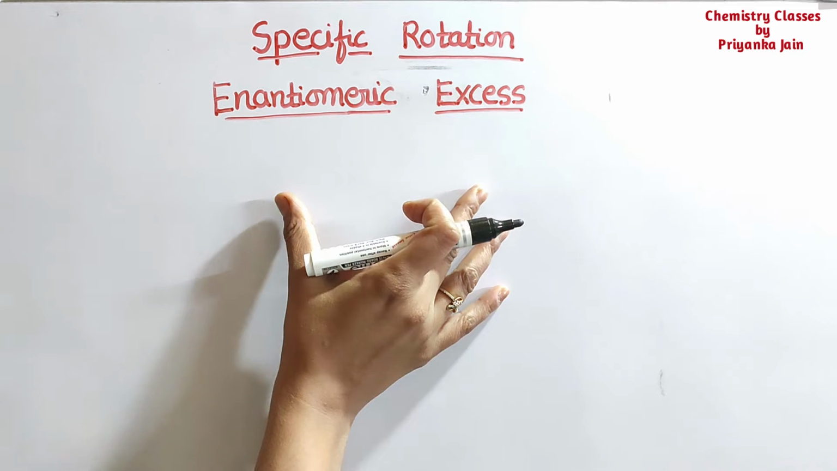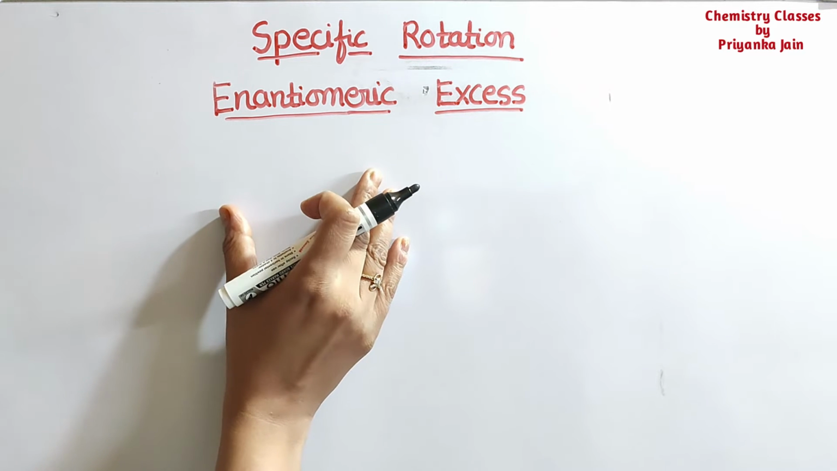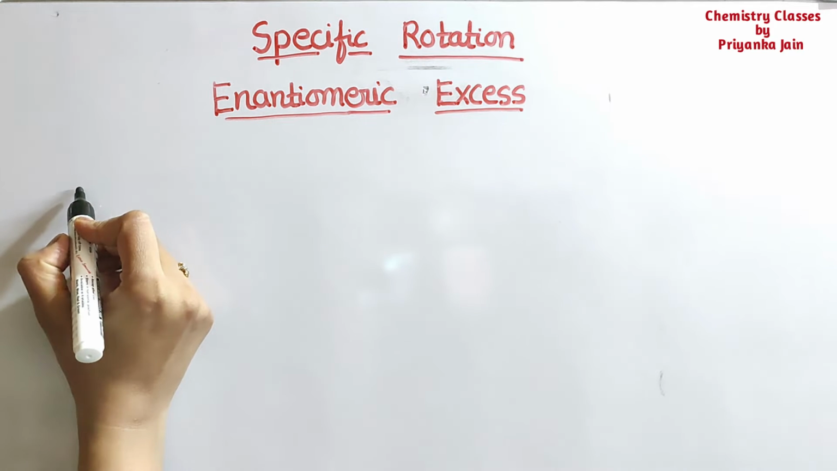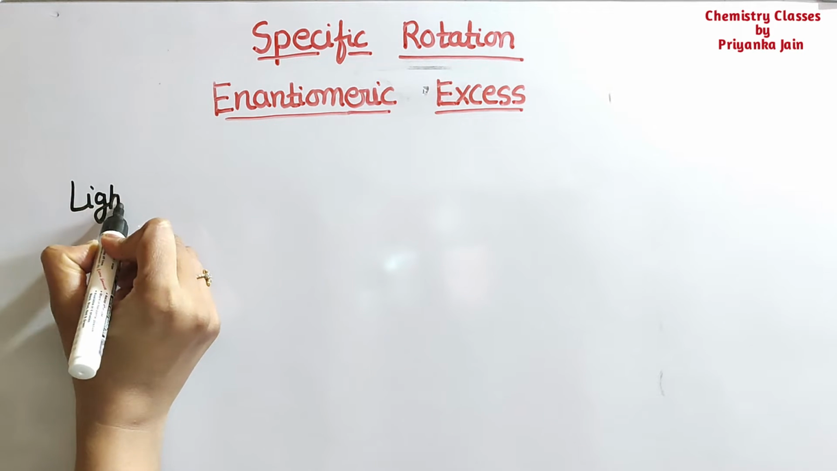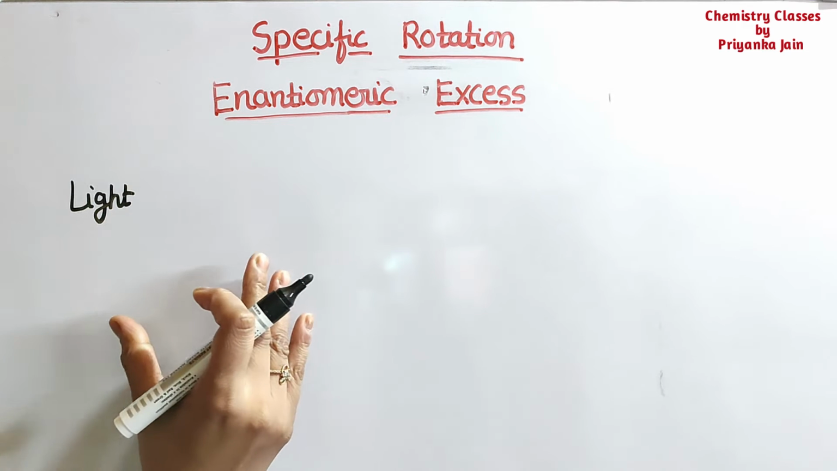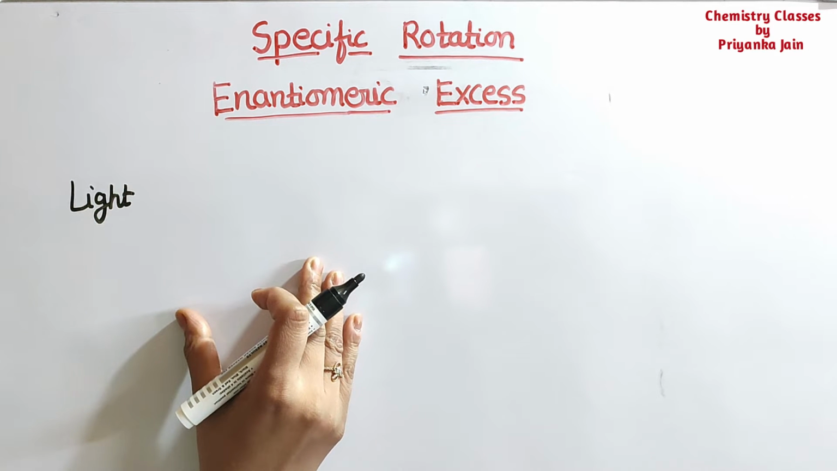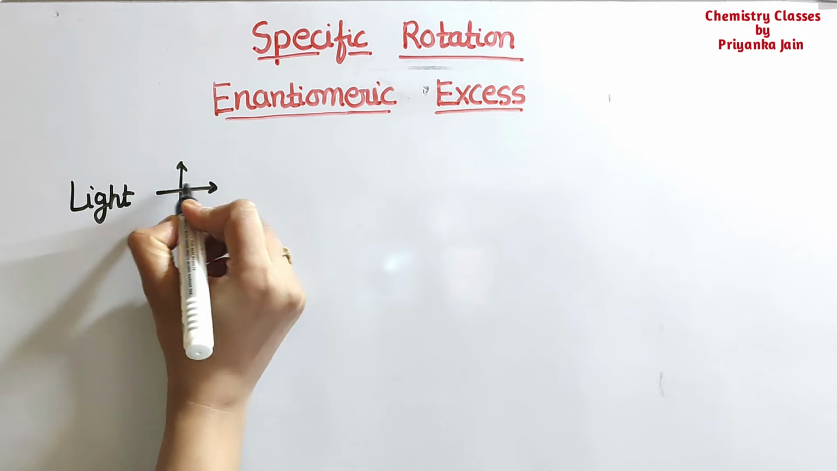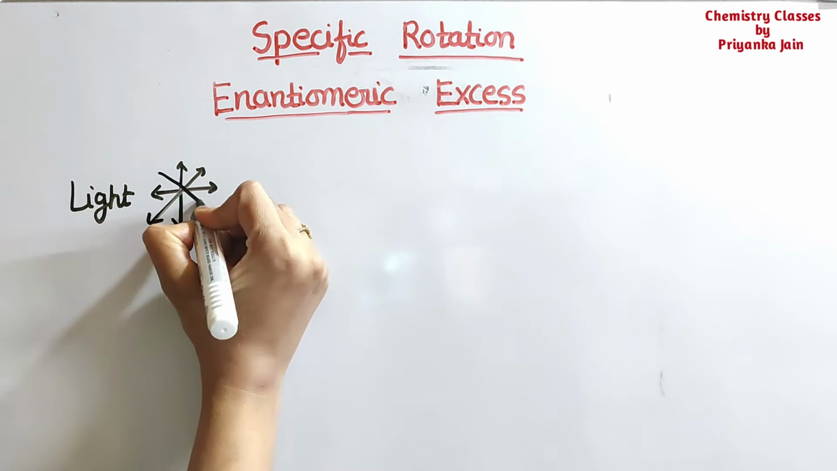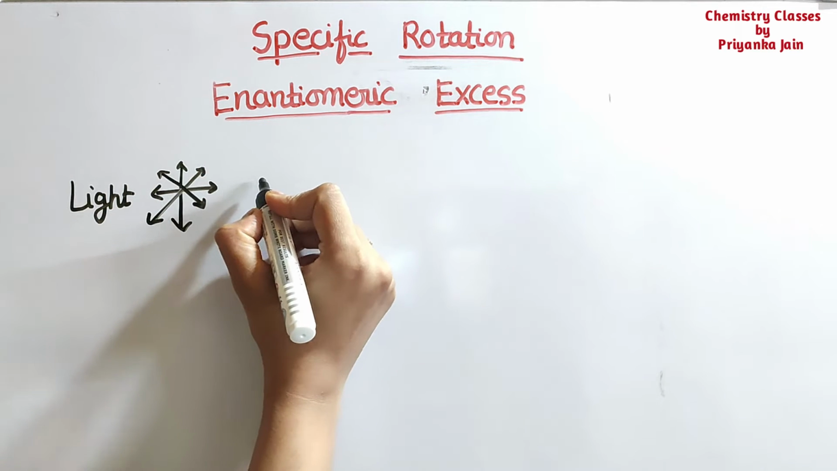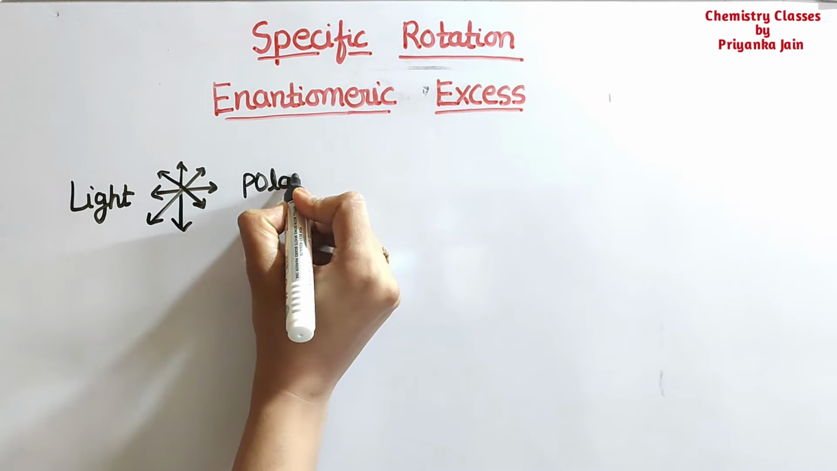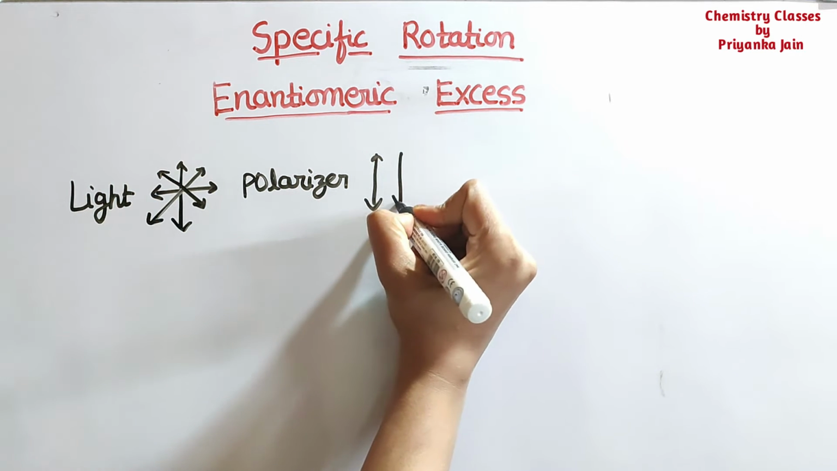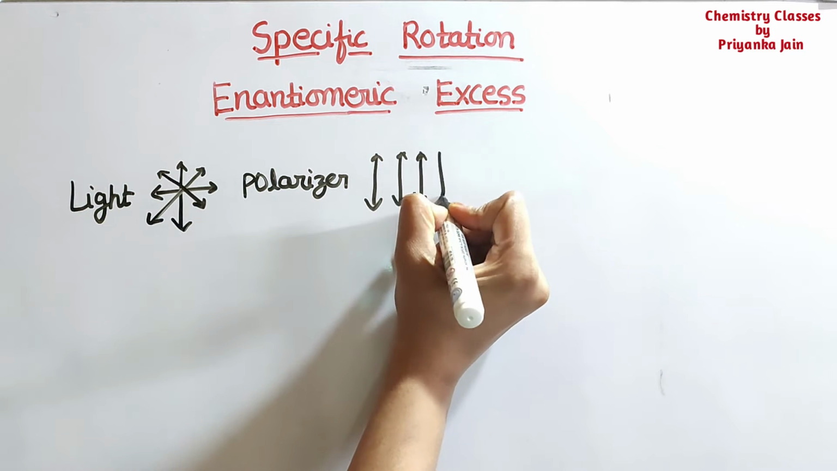We know that enantiomers have a specific property that is called optical activity. What is optical activity? Enantiomers have a property to rotate the plane of plane polarized light. Normal light can vibrate in all directions, and when it is passed through a polarizer, this becomes plane polarized, in this manner.